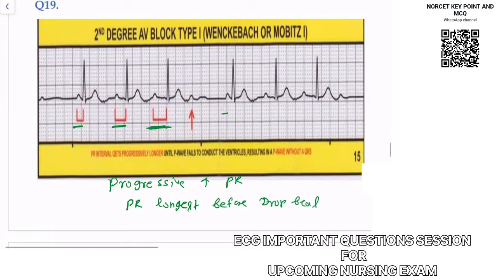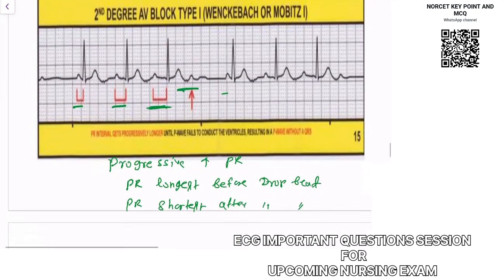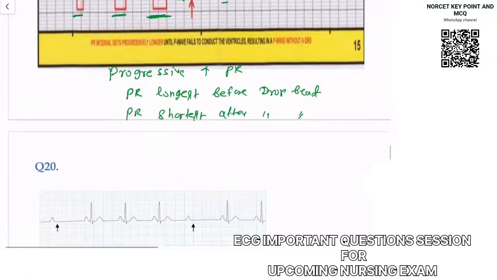This is your drop beat, which is longest, and then ultimately you will notice PR is shortest after the drop beat. This type of finding you will see in second degree AV block, that is Mobitz 1 or Wenckebach phenomenon.